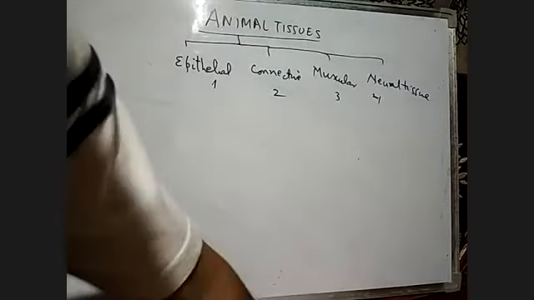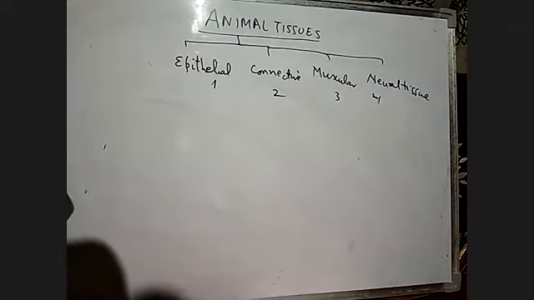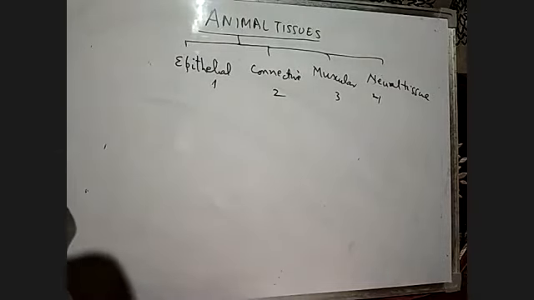Now epithelial: epi means above. Epithelial tissues are those tissues which are found above the organ system. They are called epithelial tissue.